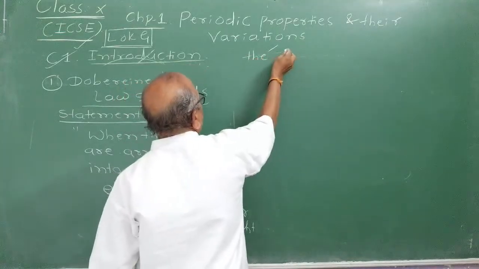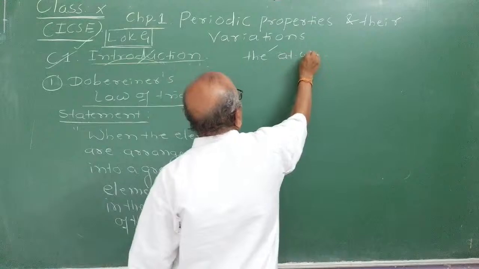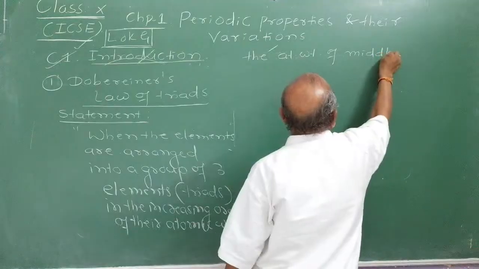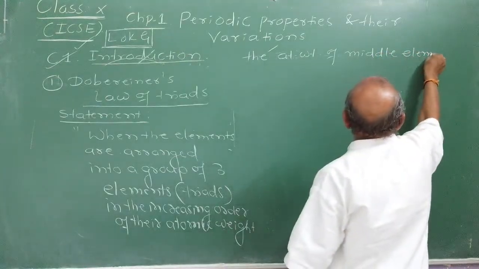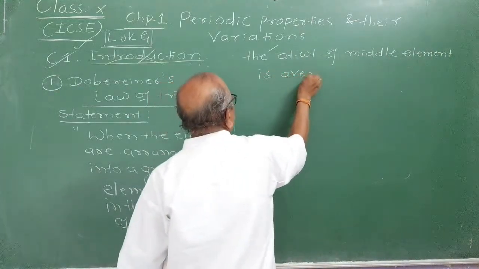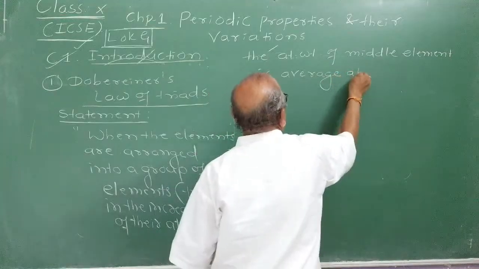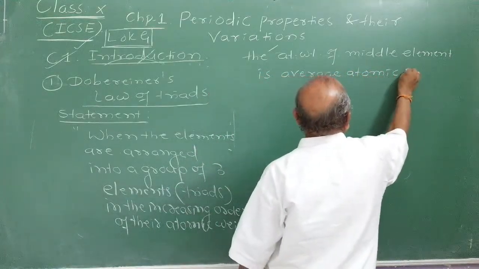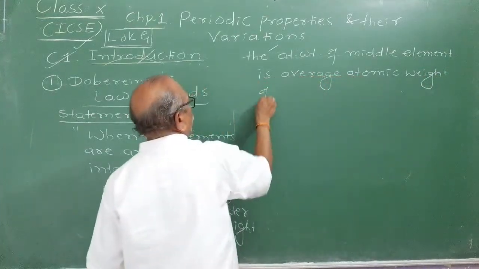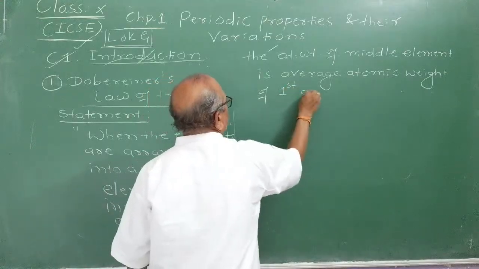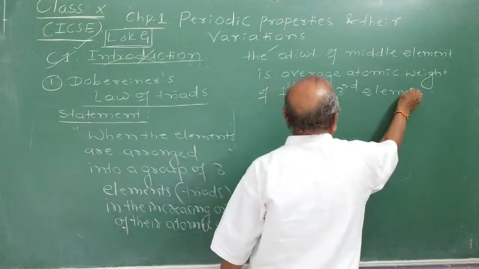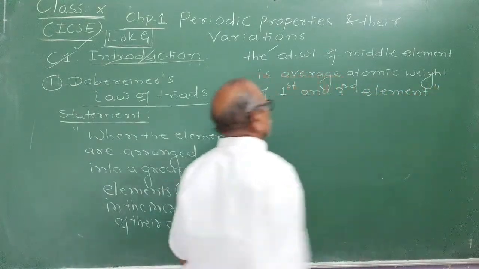The atomic weight of the middle element is the average atomic weight of the first and third element. Try to understand what the law tells you.